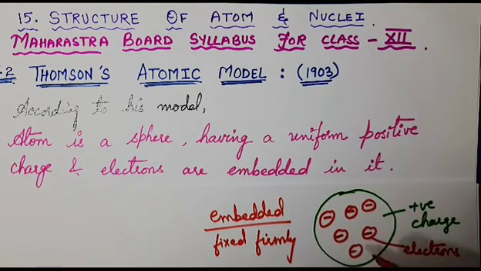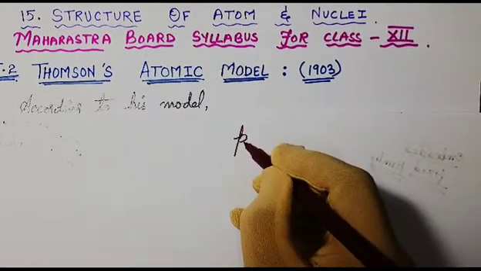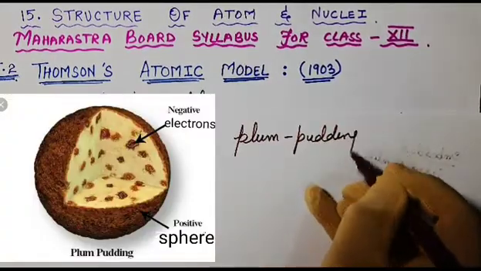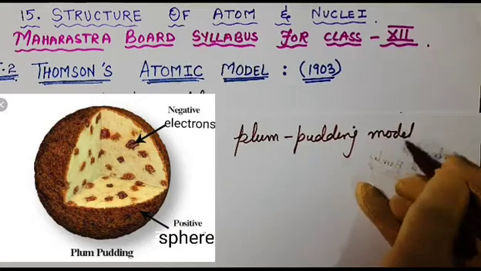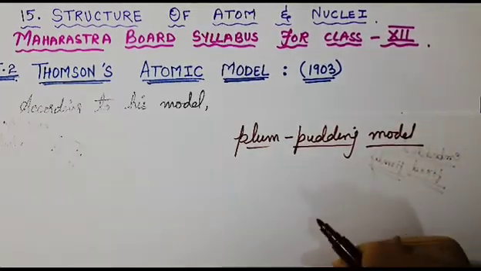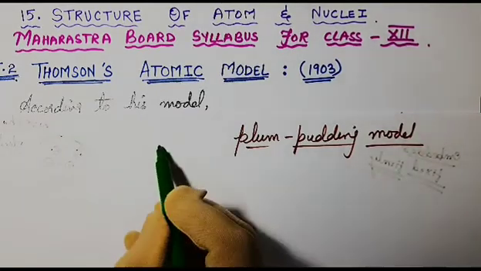This model is very similar to the plum cake in which all the cherries and nuts are embedded. So this model is also known as the plum pudding model.